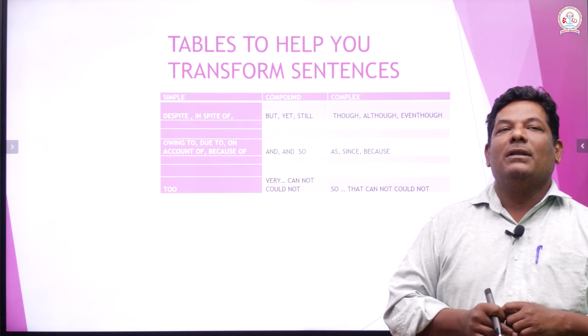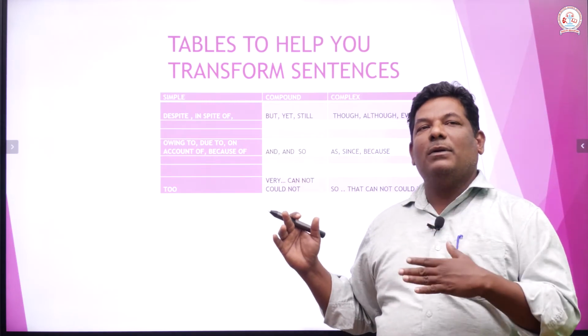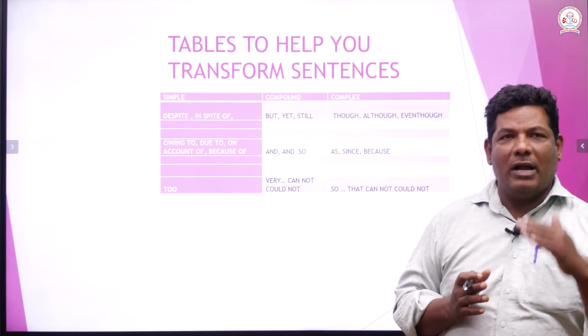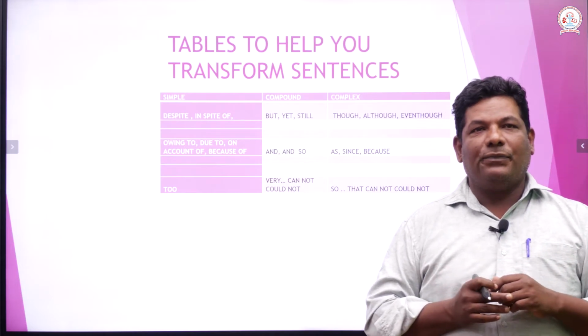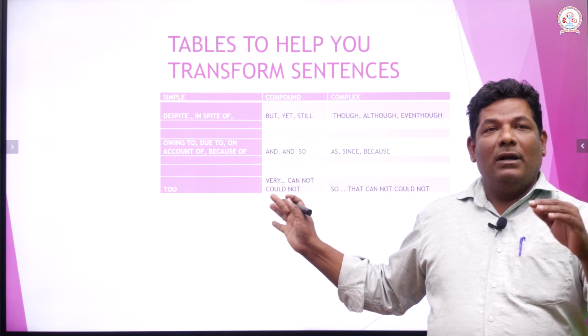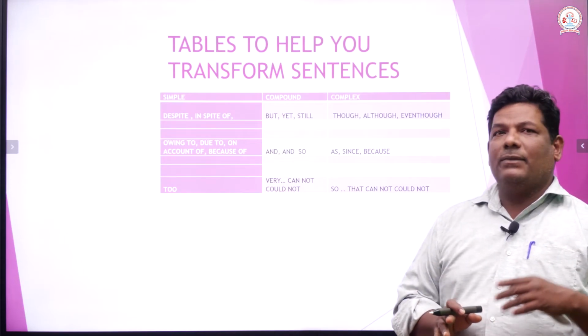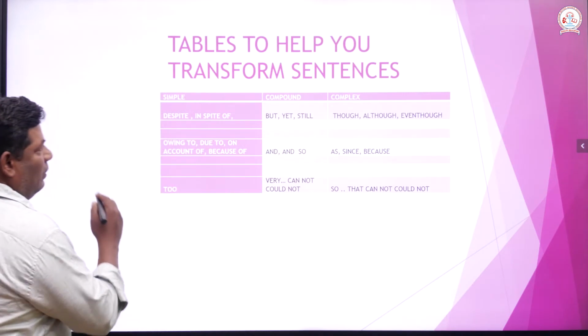All right. That is the reason why teachers give you this kind of tables, especially when you are asked to transform the sentences from one form to the other form. I give you an example for each one. Listen to me very carefully. This is very easy. It's not at all difficult, right? So, see the first one. I give you like this.